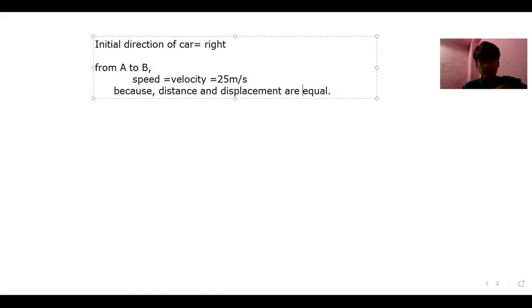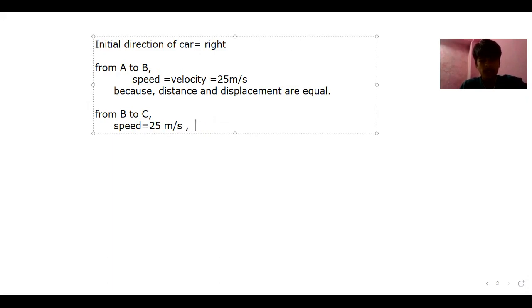Now the thing we are going to try to understand is the second condition, from B to C. While going from B to C, it is told that the speed will be equal to 25 meters per second. It is fine, it is written in the book also, and in the figure also. But the velocity will change.